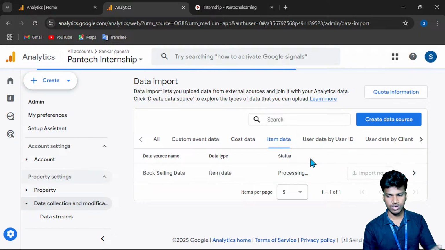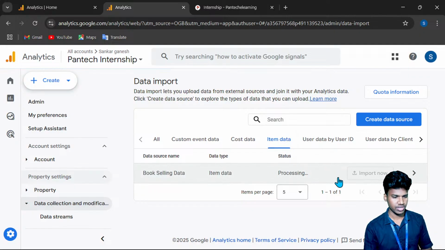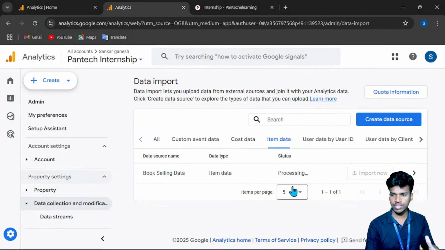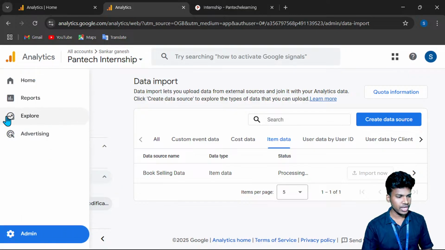Okay, so now the uploading method, the importing method, is processed here. Once it is processed, we can check later. So now we are going to the explorations. Once we are done with this upload, the data import method, we are going to the explore method.